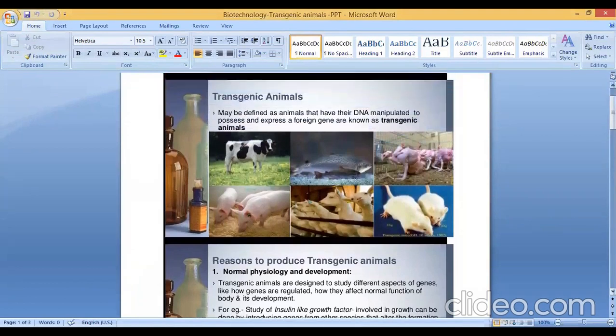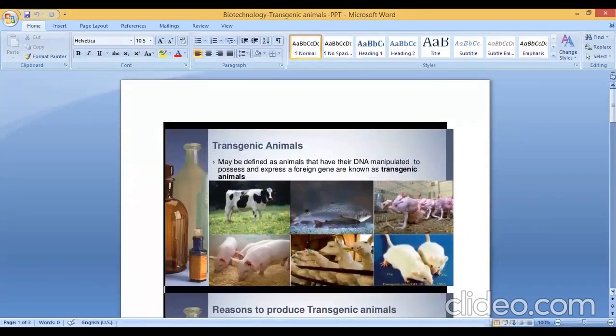In the last session, we completed biotechnological applications in medicine. In this class, I am going to teach transgenic animals. So what is meant by transgenic animals?